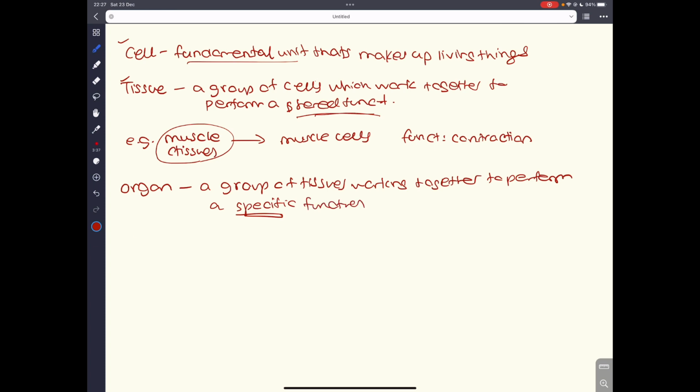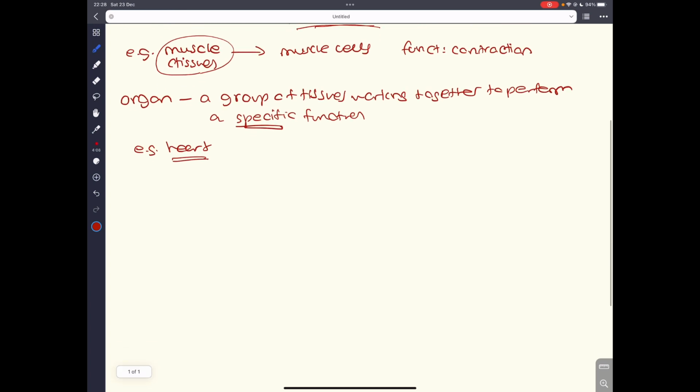So for example, an organ, you can name an organ, let's say the heart. The heart is made up of a group of tissues. Muscle tissue is one kind of tissue, and it's made out of other types of tissue as well. And therefore, we can say that the heart is an organ. What is the main purpose of the heart? Well, it is to pump blood. It acts as a pump, to pump oxygenated blood throughout the body. And that is the main function of a heart, an organ.